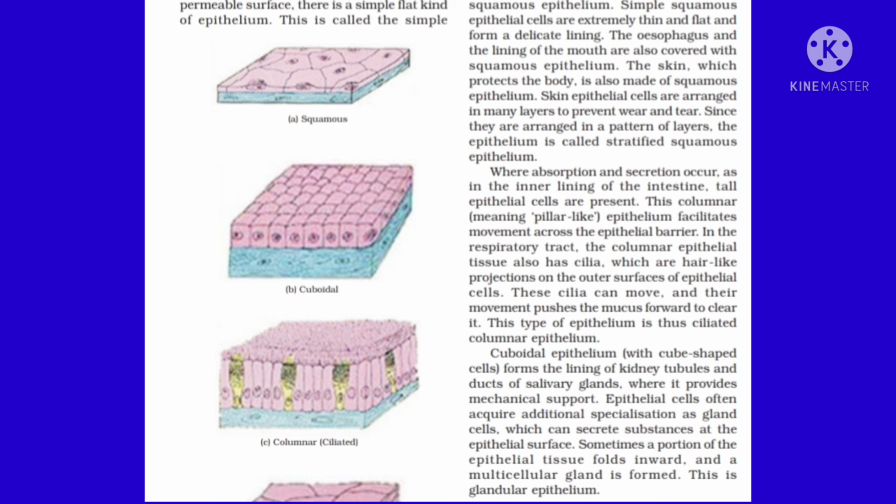And the multiple layer or multi-layer of this epithelial tissue is called stratified epithelial tissue and transitional epithelial tissue, which helps provide maximum protection for our body. Like skin. Skin is an example of compound epithelial tissue, stratified squamous epithelial tissue.